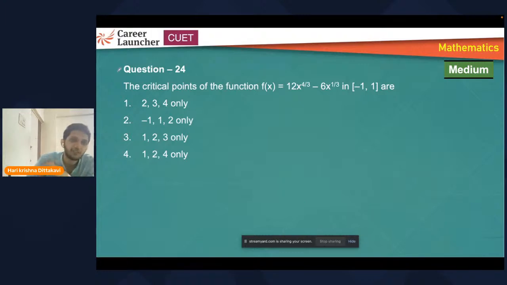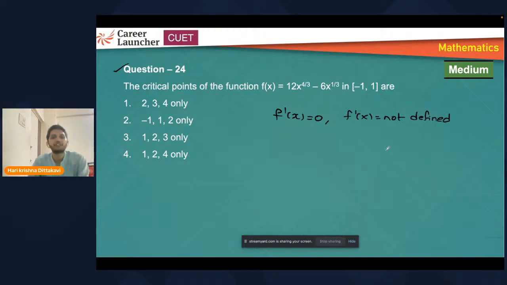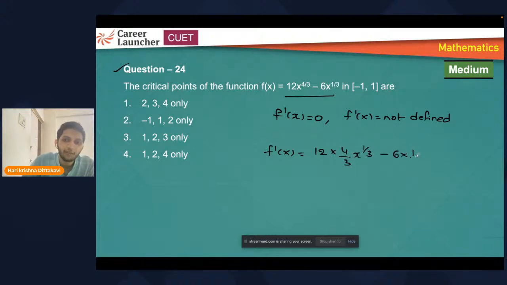Now, this is a question I want to talk about. Here, what are critical points? You know what critical points are? Whenever f dash x is equal to 0 or f dash x is not defined, those points are critical points. So you know how to differentiate this. f dash x will be equal to 12 into the differentiation of x power 4 by 3, which is 4 by 3 into x power 1 by 3, minus 6 into 1 by 3 into x power minus 2 by 3.